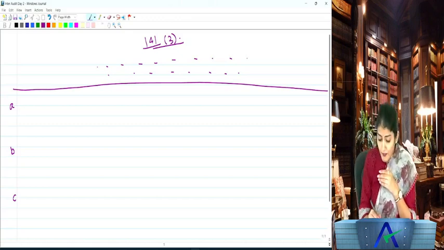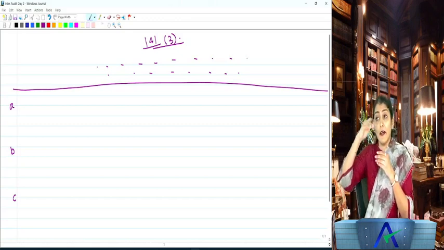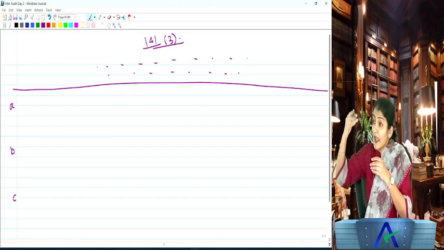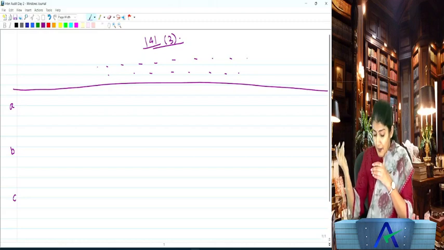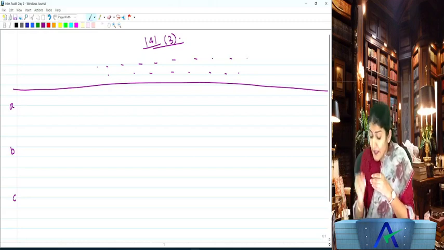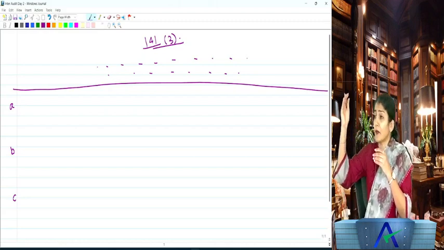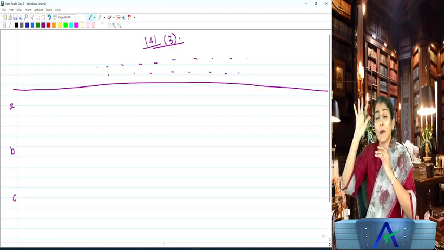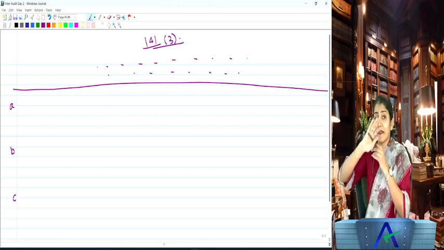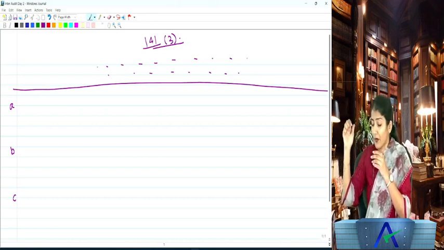Right, then 141 3F, a relative is a director or is in the employment as a director or a key managerial personnel of the company. Right, then 141 3G, CA is in full-time employment elsewhere, right? So the CA is in full-time employment elsewhere. Can he take any company audits in his name? No, you cannot take any company audits in his name.